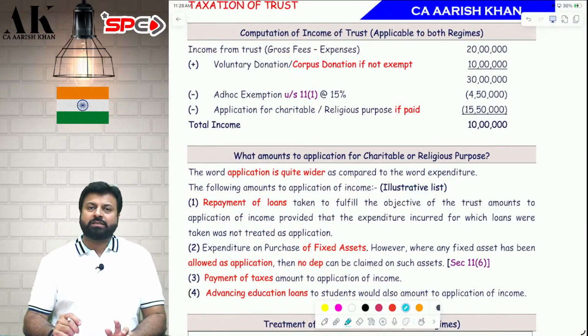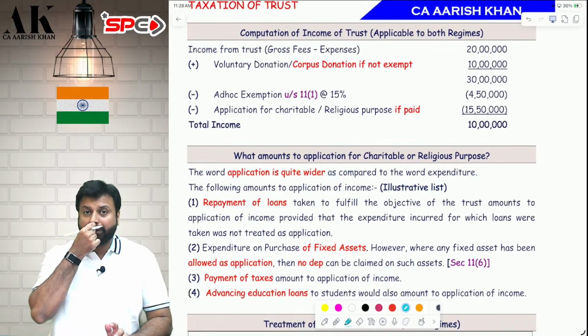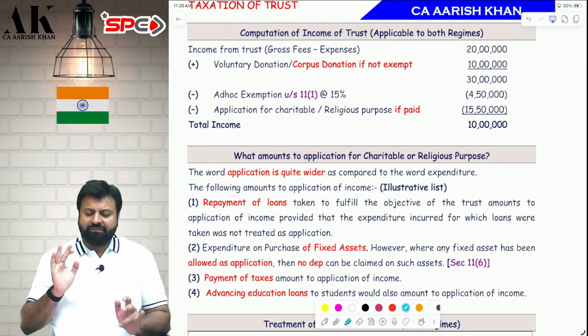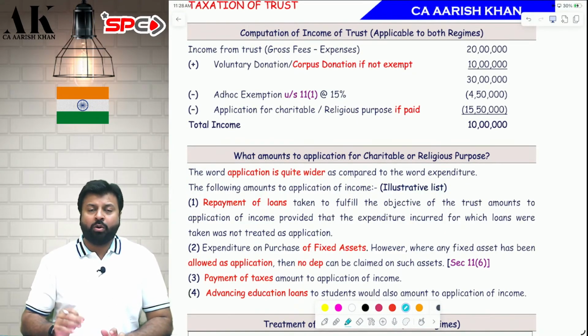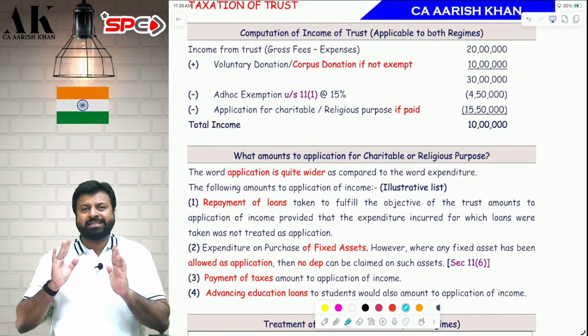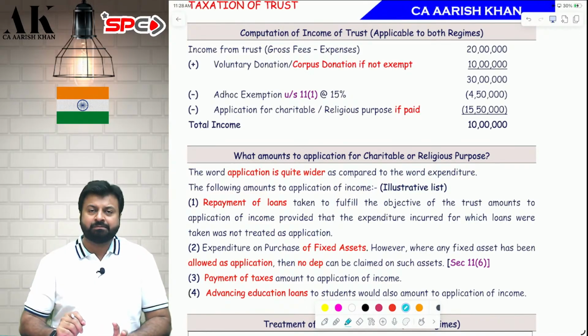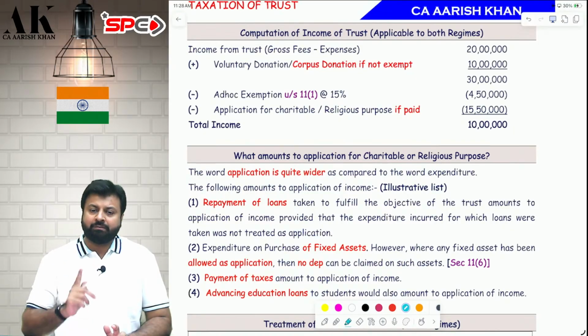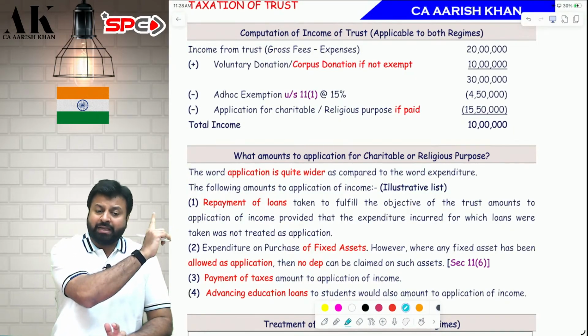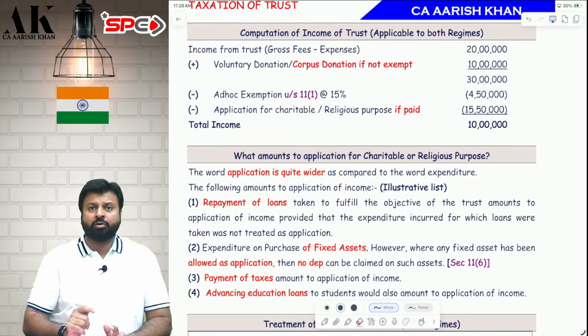Now, we are coming to the most important part. The next 2-3 pages are the most important and the most complicated part of this chapter. The very first thing that we need to understand is how a trust will compute its income. The computation mechanism of the trust is absolutely different from any other person. All other persons under the income tax law have to follow 5 heads of income, but the trust will never follow 5 heads of income. The computation mechanism of the trust will be as per what you are seeing on the board.